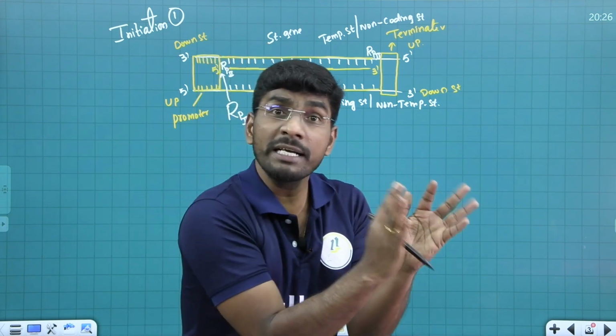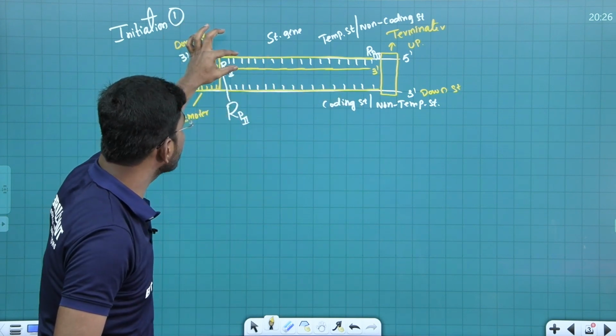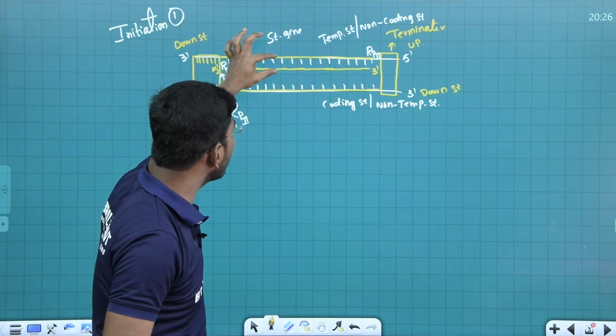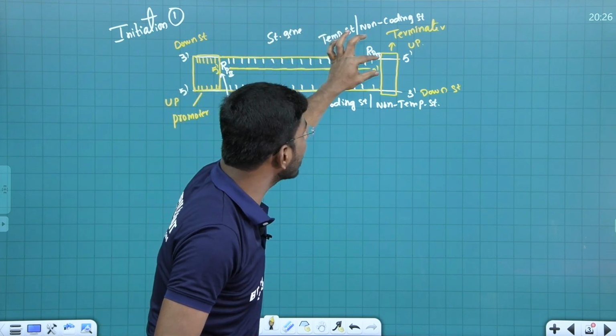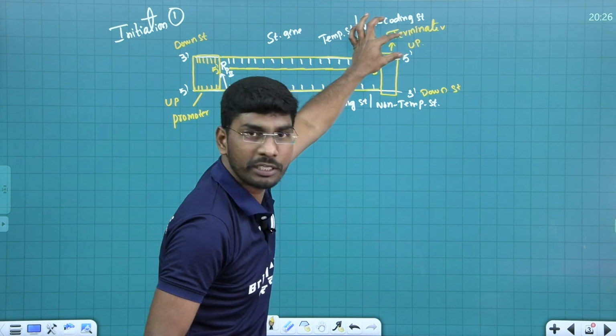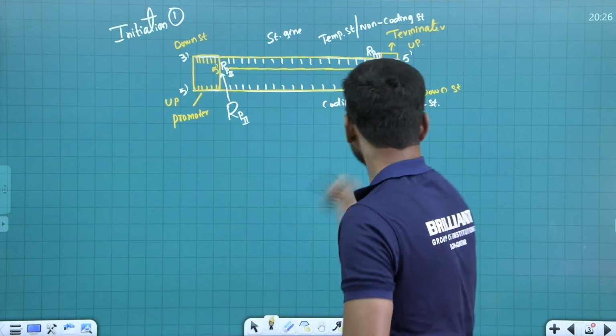So whenever the terminator sequence comes, RNA polymerase enzyme, look at here. Here the sequence is there. It is completely transcribing. This is called the elongation process. It continuously transcribes the new RNA and comes to this particular area. This is called the terminator. Terminator says stop. Stop, RNA polymerase enzyme. This is the terminator.